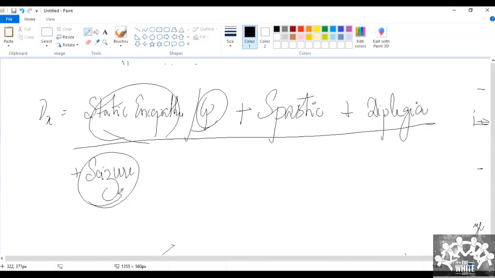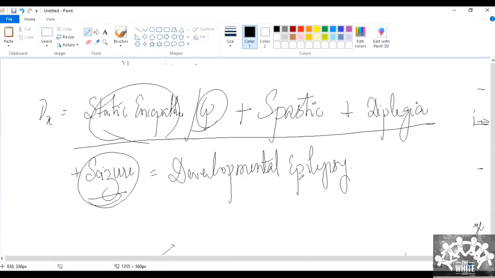So what kind of seizure is this? It's called developmental epilepsy. Okay, sir. So now coming to the definition, what is seizure? What is epilepsy? If there are more than 2 episodes of seizure, it's called epilepsy. Okay, the epilepsy concept is clear. If there are more than 2 seizures which are 24 hours apart, it is called epilepsy.